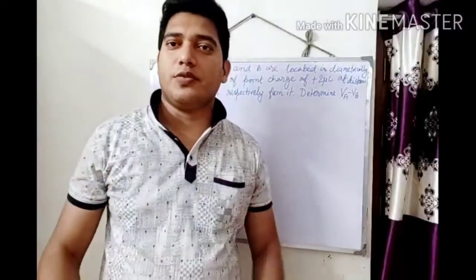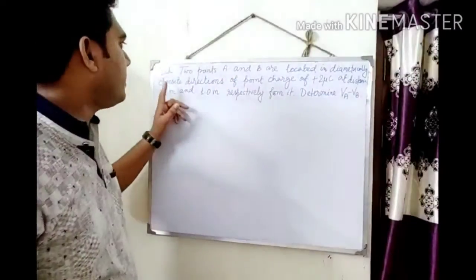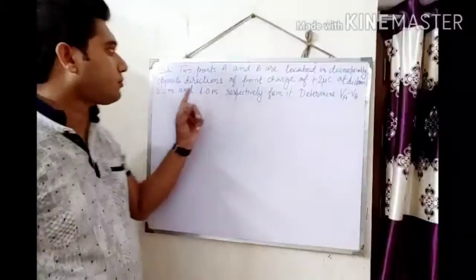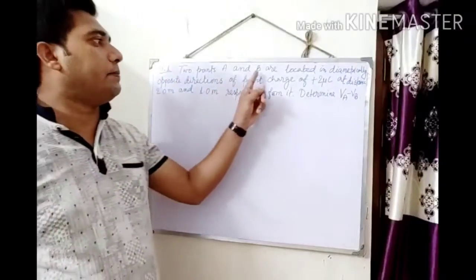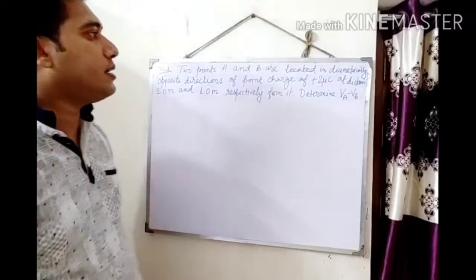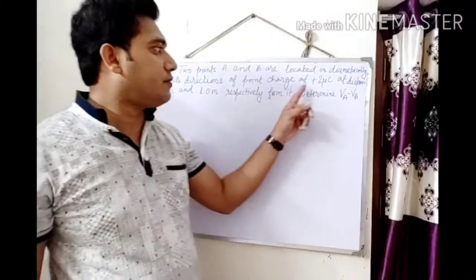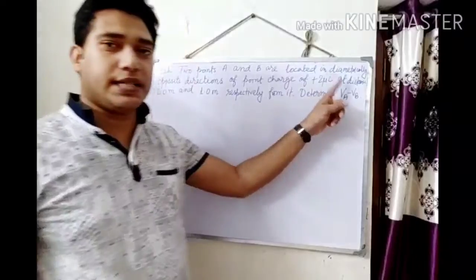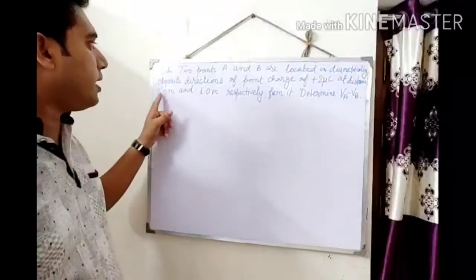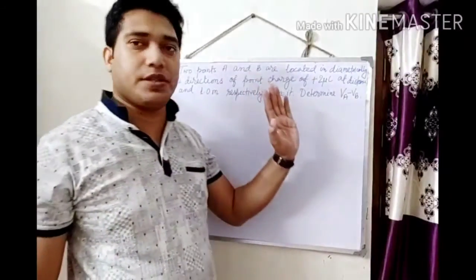Now let's solve some numericals. One numerical I have given here. Just see, two points A and B are located in diametrically opposite directions of a point charge of plus 2 microcoulomb, at distances 2 meter and 1 meter respectively from it.